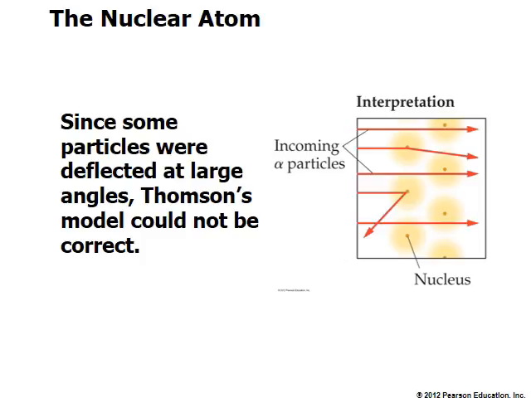Now, we already mentioned this. Now this picture again is showing you the same thing, why most of the alpha particles go through undeflected.